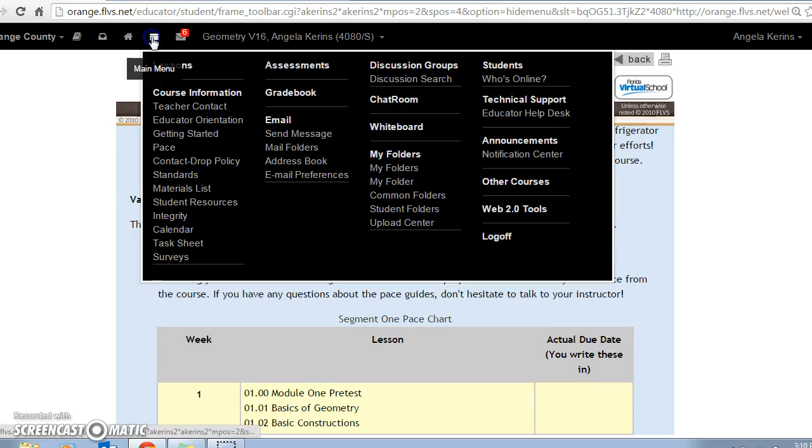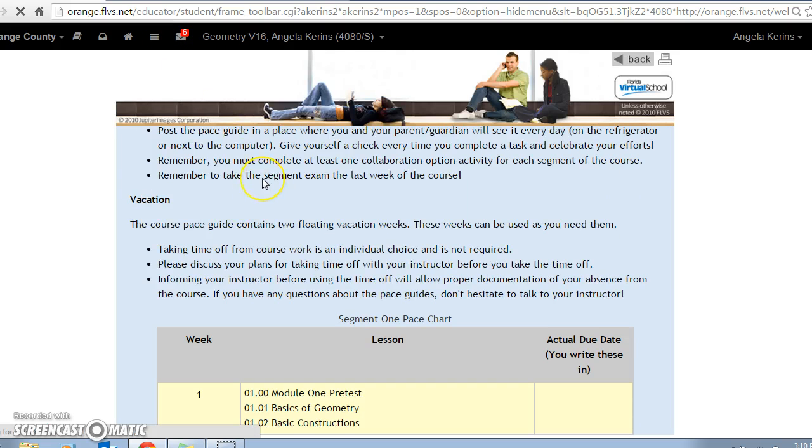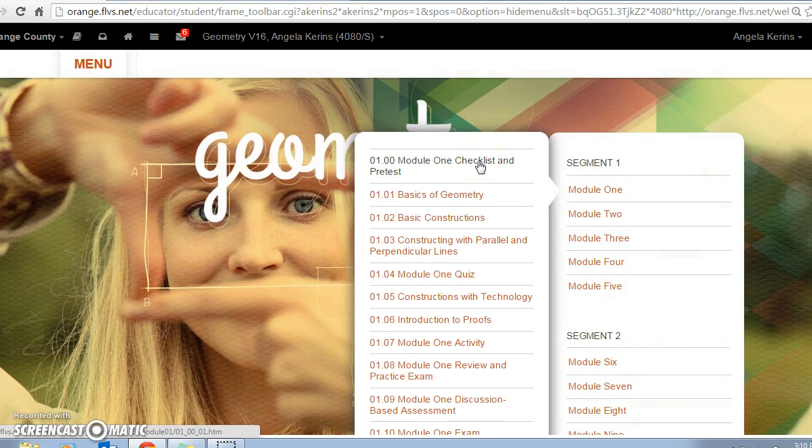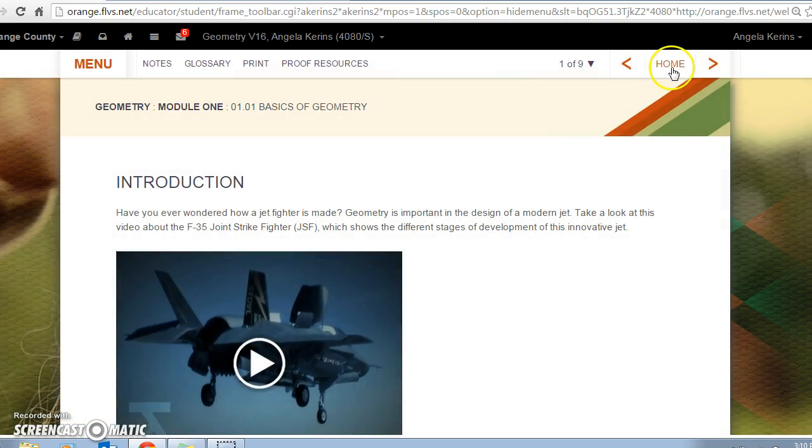Okay, so once again, I was talking about the lessons. This is basically your textbook. So you sign in, and you can scroll, or you can go to the menu depending on where you left off. You don't have to scroll through everything each time. So at the end of every lesson, it's going to tell you what the assignment is.